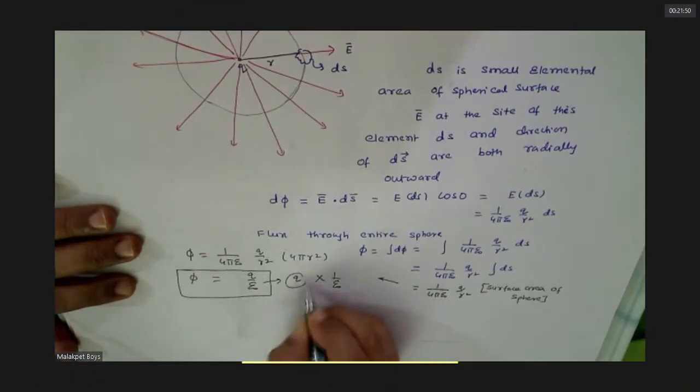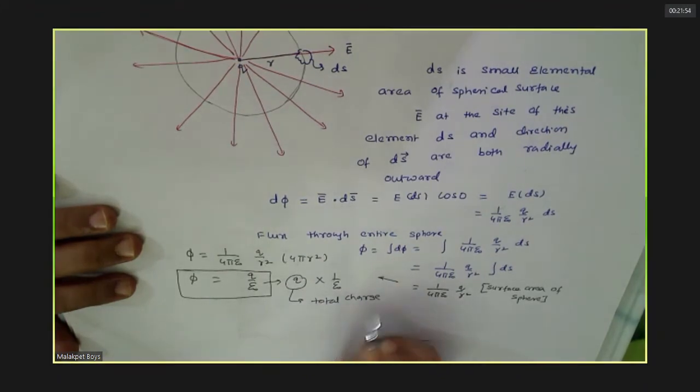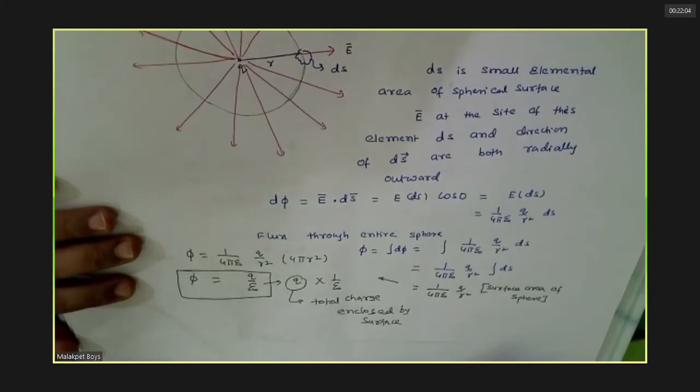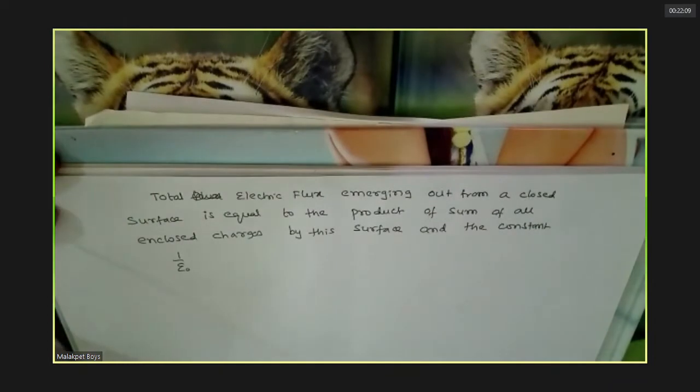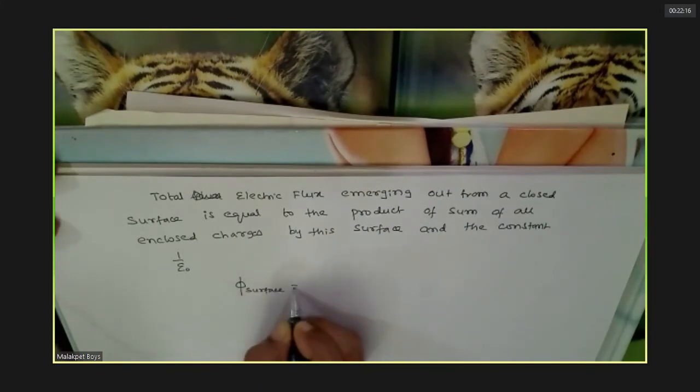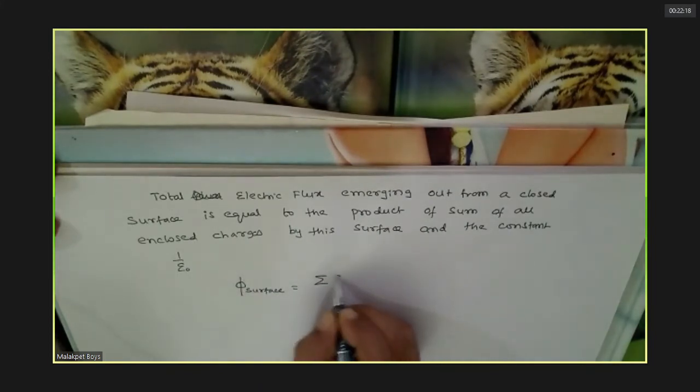Now, what is this actually? Total charge enclosed. Followed this or not? Yes, sir. That means I can summarize like this or not? So I write like this: flux through any surface is total charge enclosed by epsilon naught.